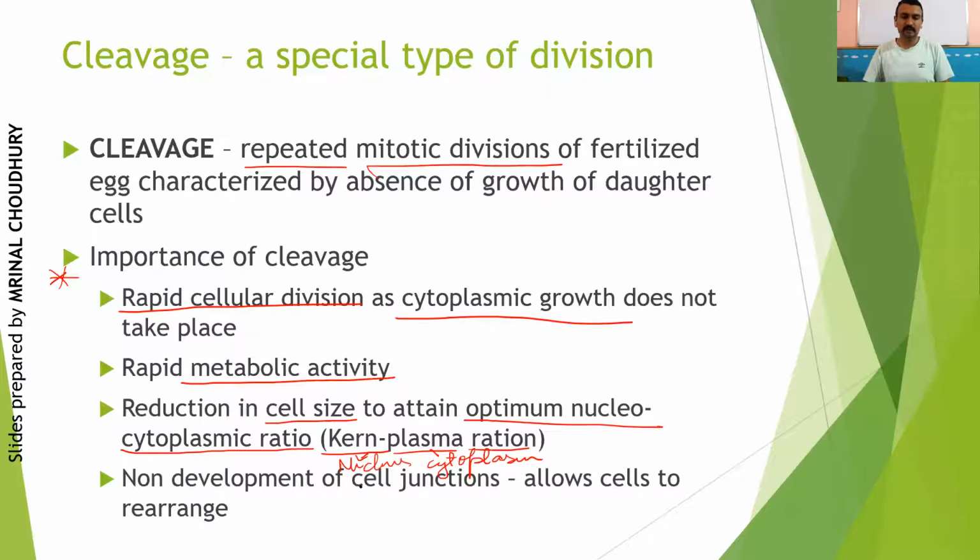Also very important, there are no cell-cell junctions. The junctions are absent, as a result of which the cells are independent of each other and they can move away from each other. This is one important point to be remembered: only during embryonic development do the cells have an ability to move. Once the fetus is fully formed and starts growing into an adult, once the tissues are fully formed, the cells do not move away from the tissues, unless there is carcinogenesis or tumor formation. That's an abnormality, when cell-cell movement takes place. Otherwise, cell-cell movement does not take place.